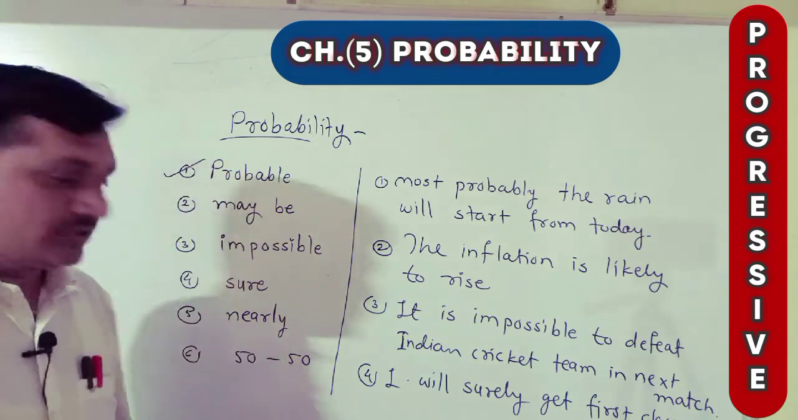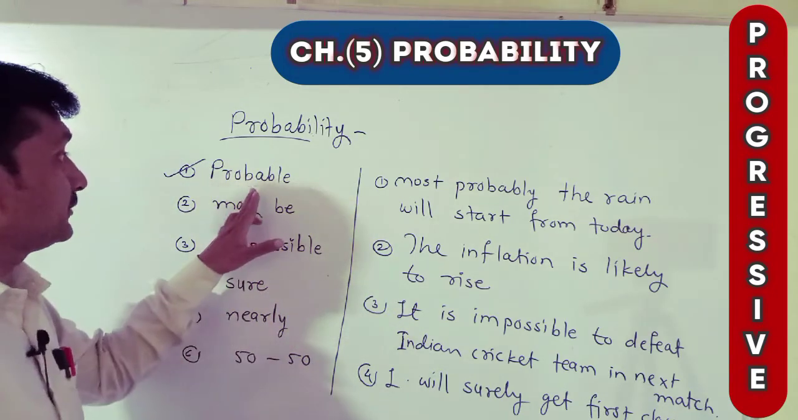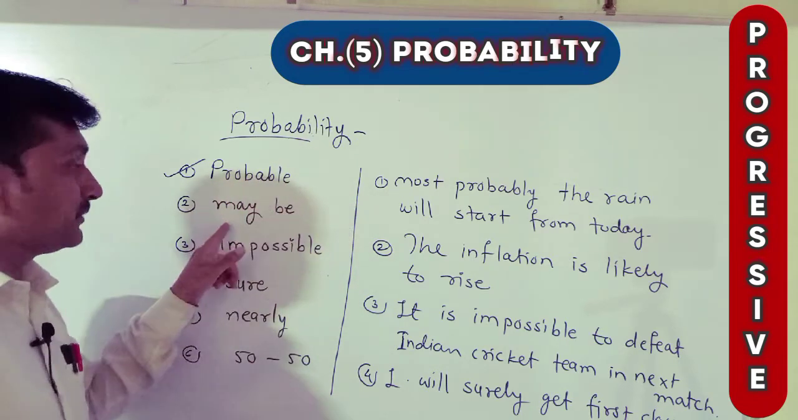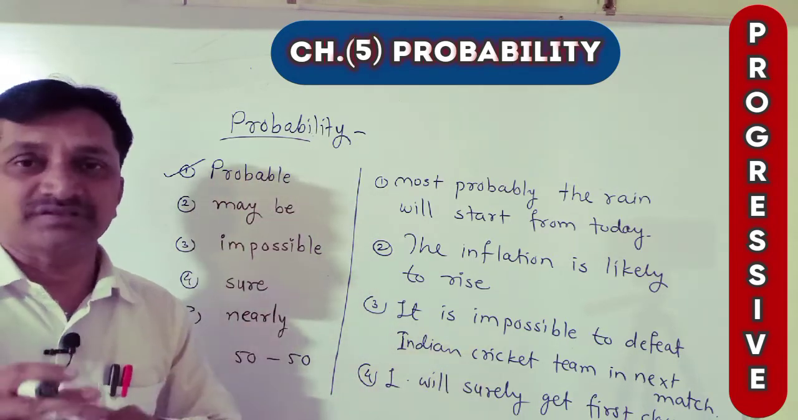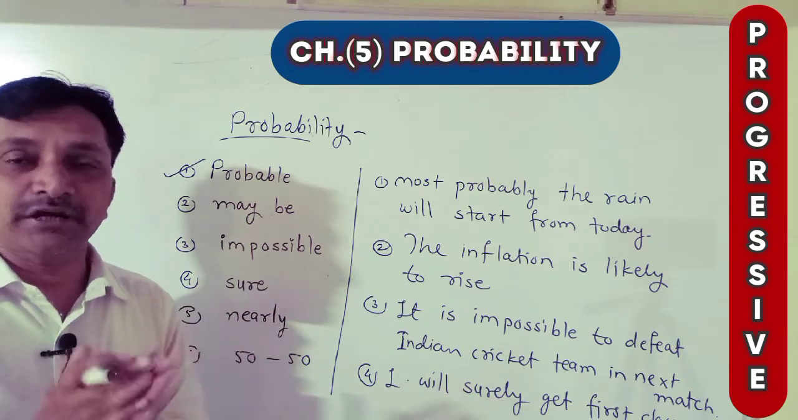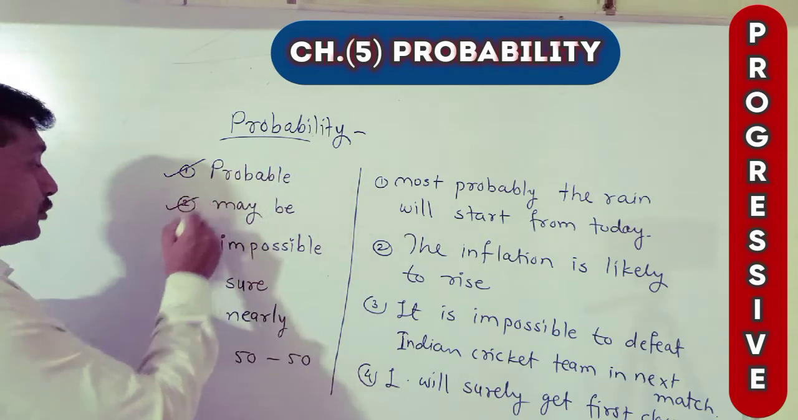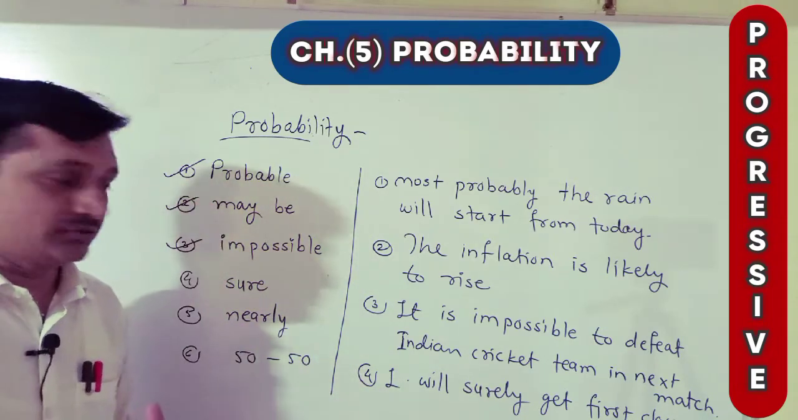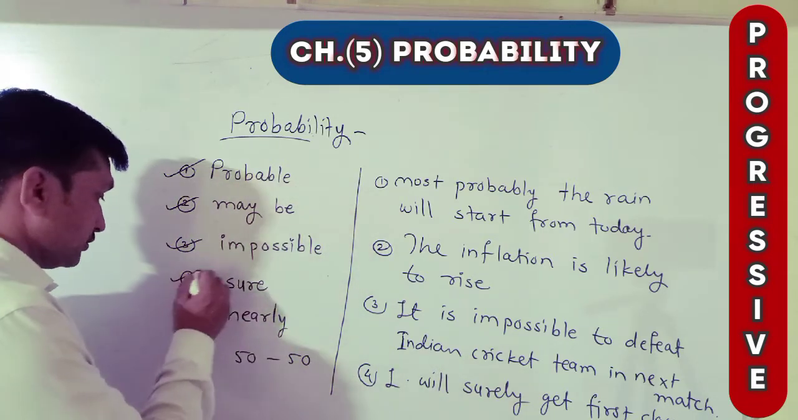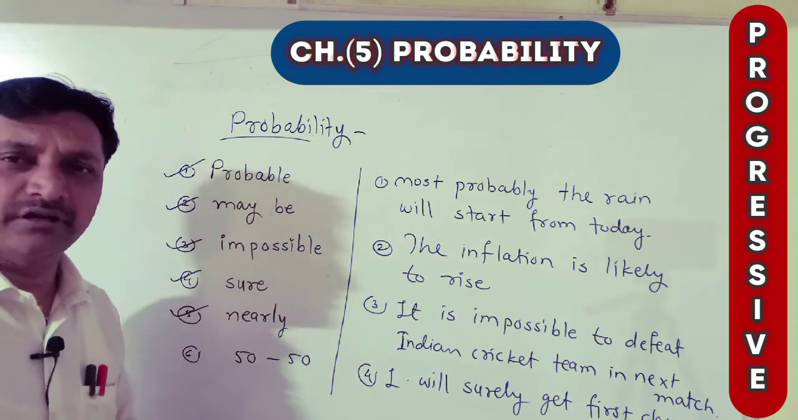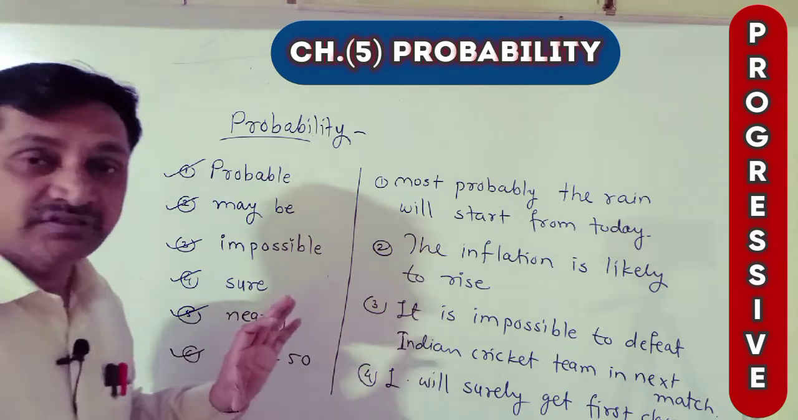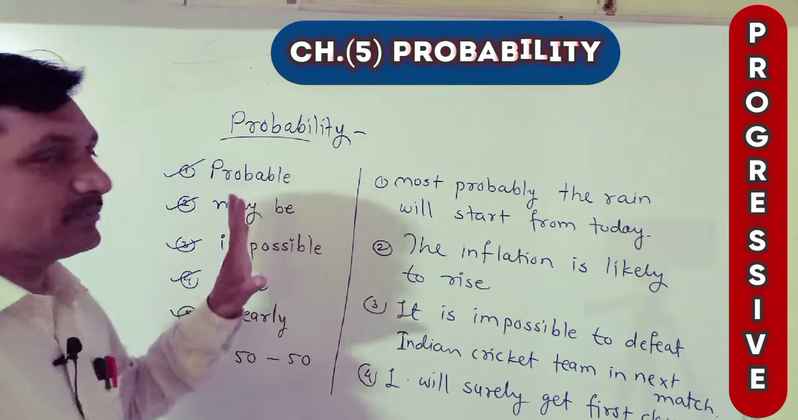Probable, these all are similar words. Probable means probability, the word is formed from probable. Maybe means there is a chance, maybe or may not be, meaning surely we cannot say. Impossible. Sure means guarantee, surety. Nearly, 50-50. These are some similar words related to probability.